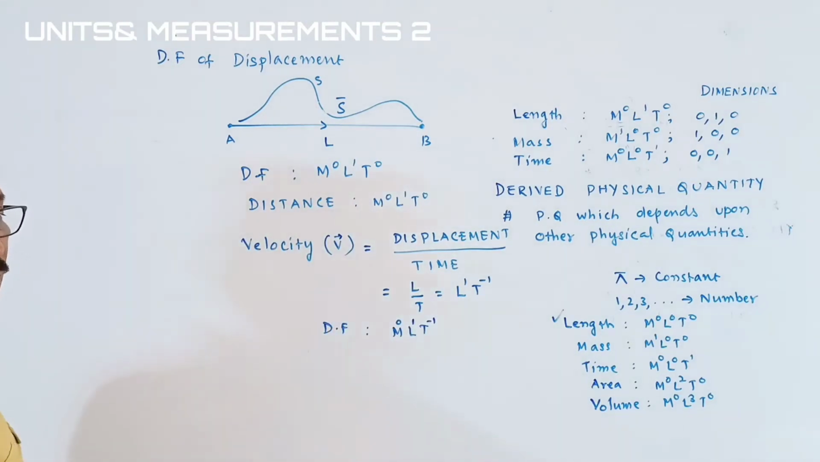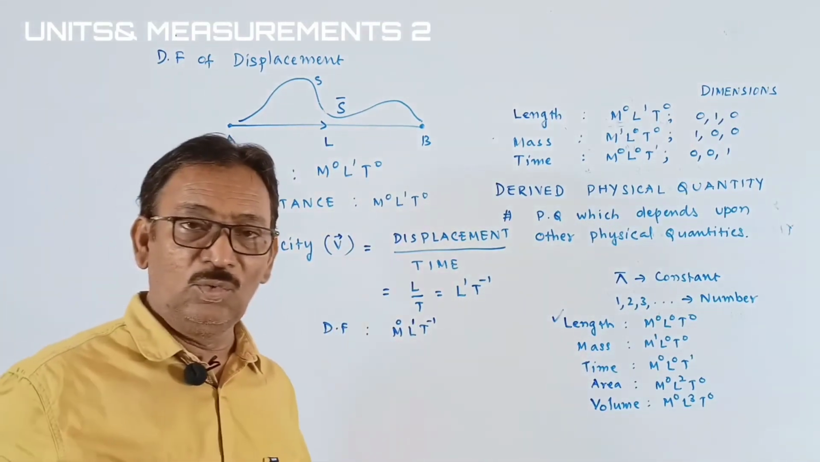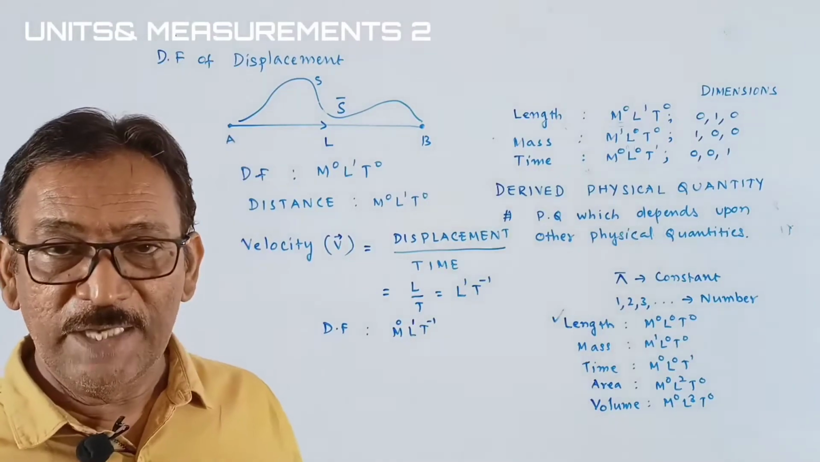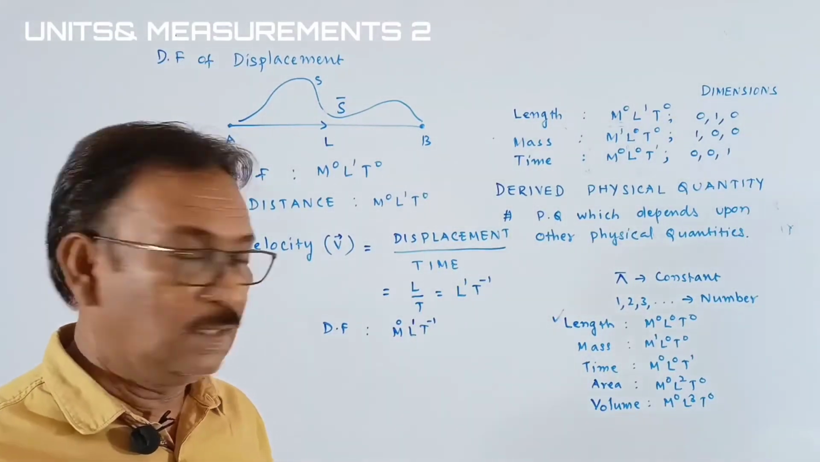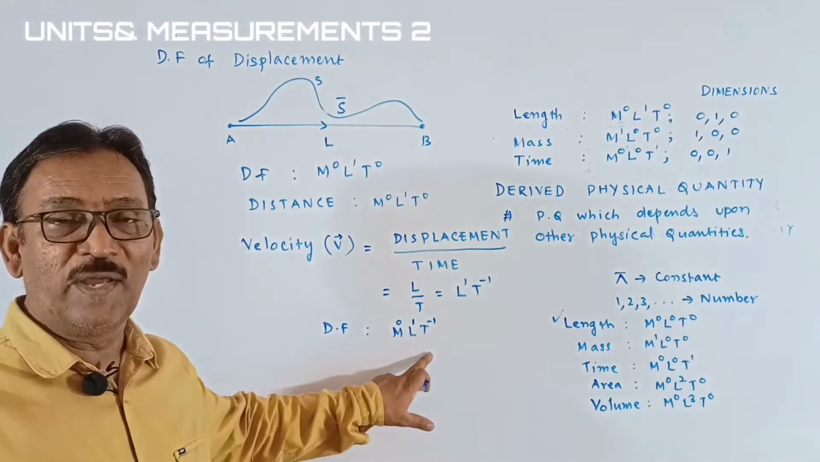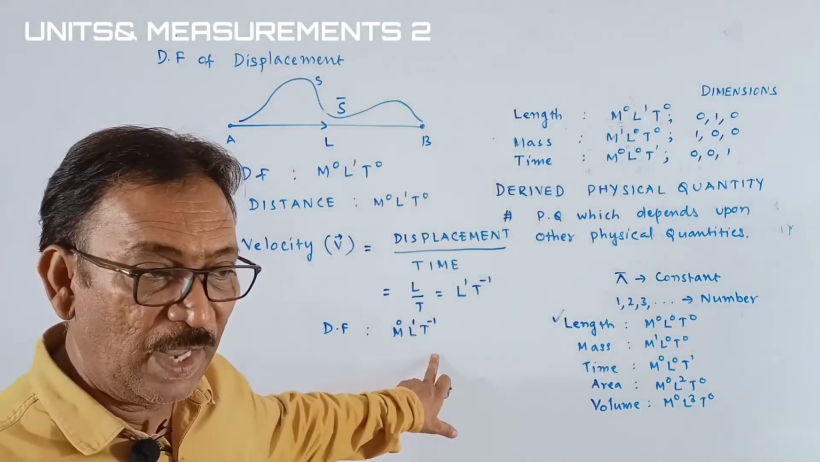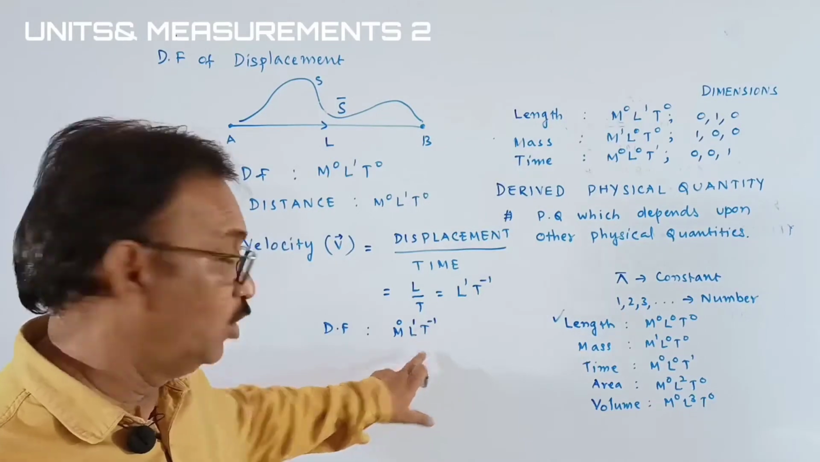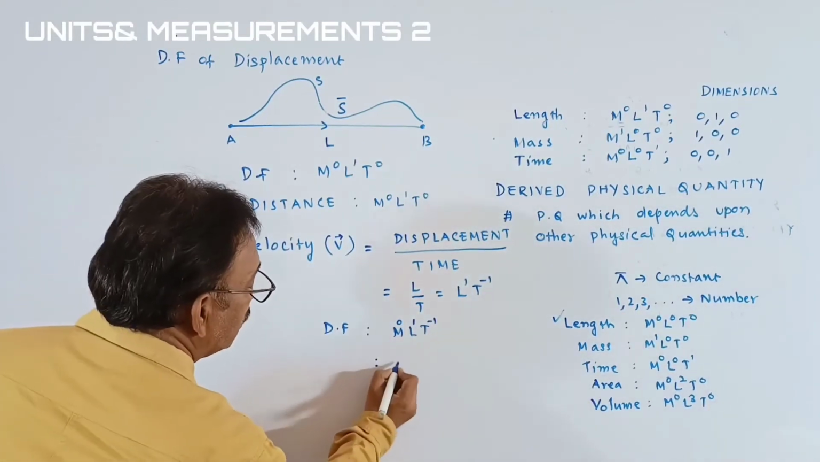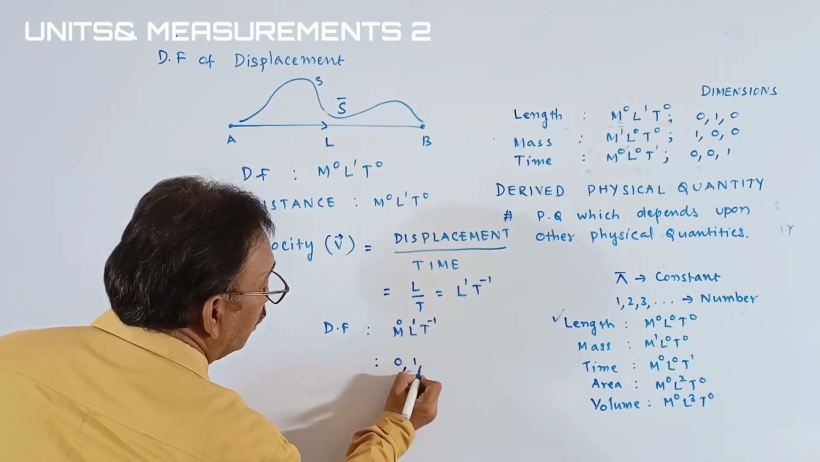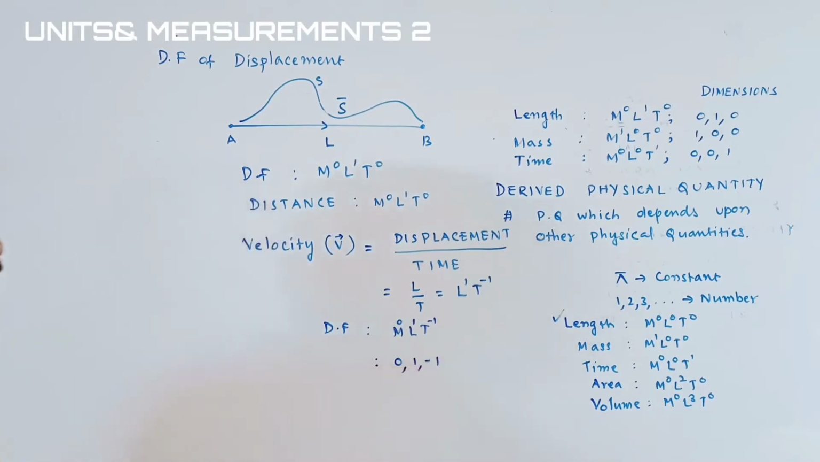See, till now, we went through the dimensions which are only zeros or the plus. Now, negative dimensions we are writing. We wrote the zero dimensions, then after the positive dimensions. Now, we wrote the negative dimensions. What are the dimensions? 0, comma 1, comma minus 1. Okay, students. Velocity is over.